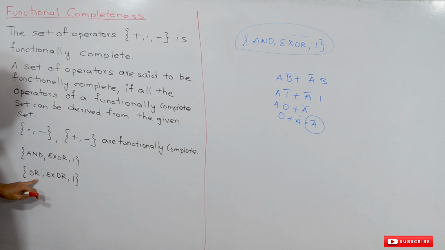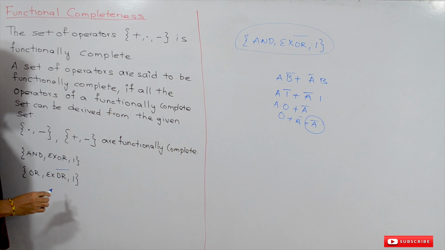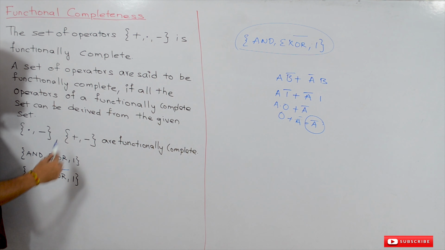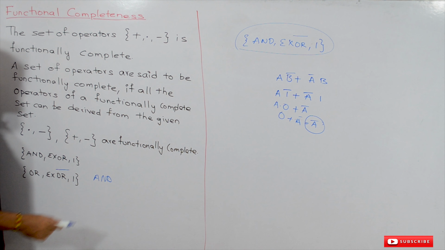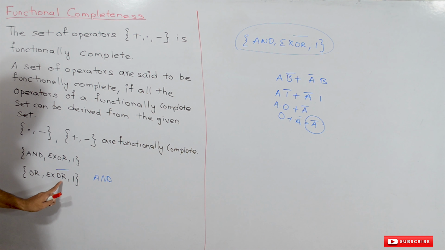Similarly, we are given OR comma XOR comma 1. So all we need to derive is NOT, because if we have OR and NOT, we can derive AND. We have already seen that in this video. We have already seen that if you have OR and NOT, we can derive AND, and we have already seen that we can derive negation from this.